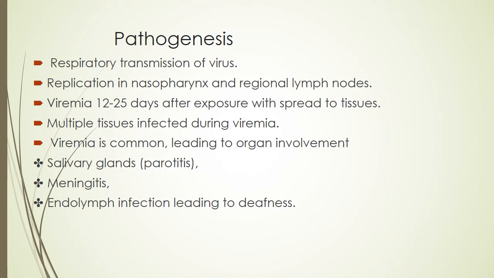And replication of this virus occurs in the nasopharynx and regional lymph nodes. The viremia, which occurs 12 to 25 days after the exposure, will spread to the tissues, and multiple tissues will get infected during the secondary viremia. Viremia is common, leading to organ involvement like the salivary glands, mostly the parotid glands, hence it is called viral parotitis. Meninges, it's called meningitis.